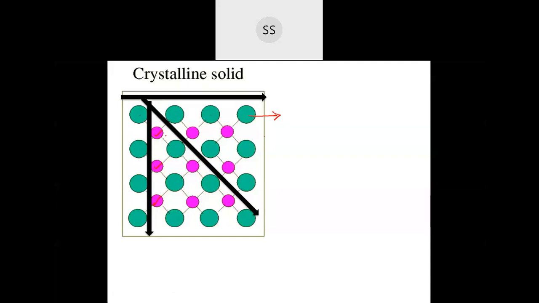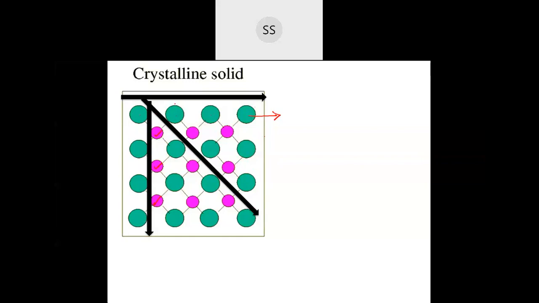So what do you think will happen to the values? Will you get the same values over here? What do you think? Will the values be the same? If you measure in this direction and the other directions, meaning the x axis, y axis and z axis, if I'm measuring the physical properties in different directions, will I be getting the same answer? No, right? I will not get the same answer, correct?